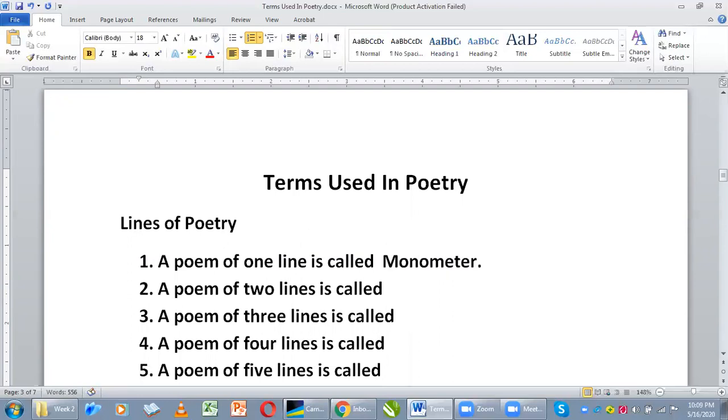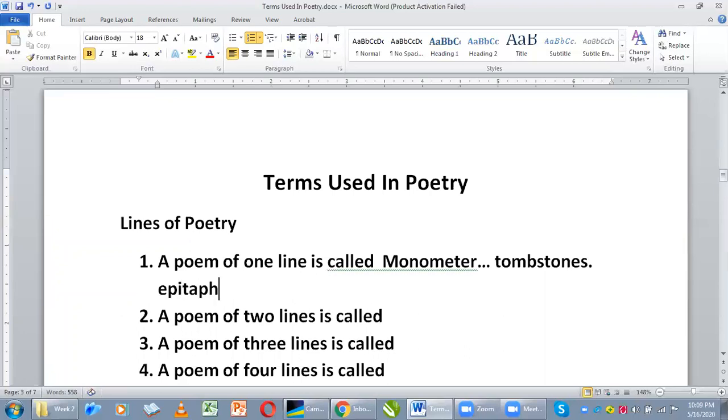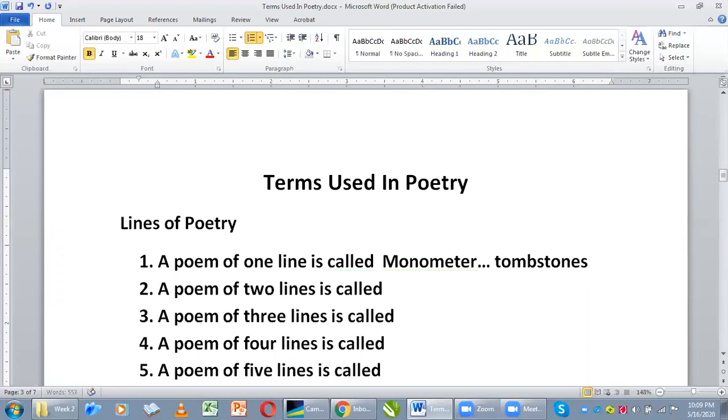Now, this line is common in tombstones, and they are written like an epitaph. On the graveside you just see the person's name and you just see a line. For example, let's say J.E. Moses, then they give the line: for the change you want to see in the world, you can just write your name.